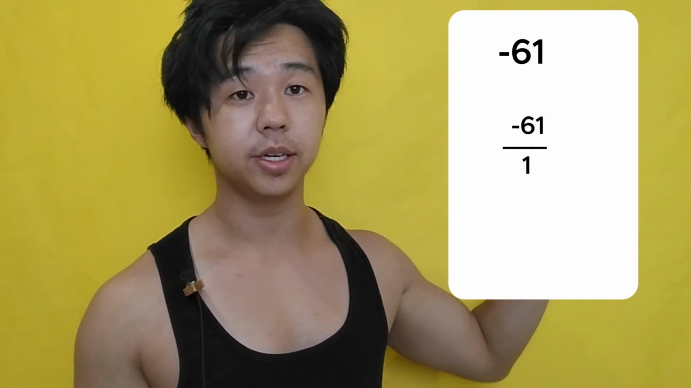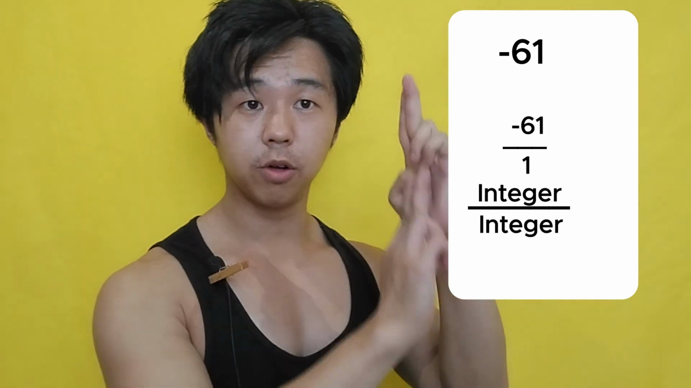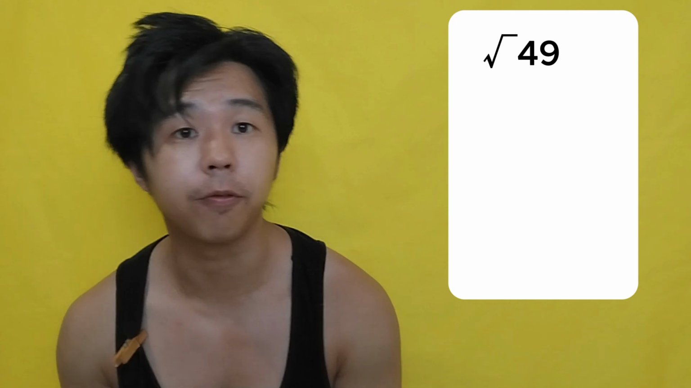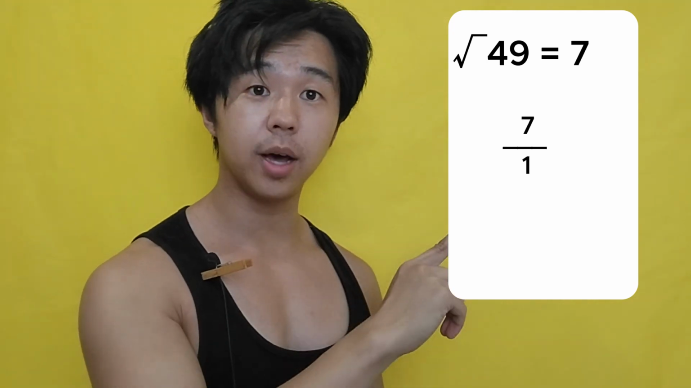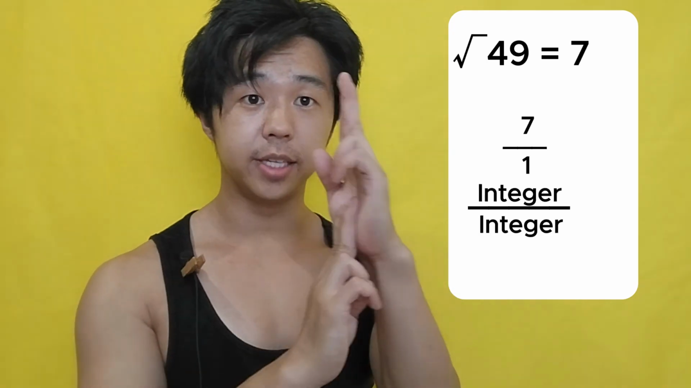Minus 61. Minus 61 in its fraction form is minus 61 over 1, integer over integer, rational. Square root of 49. It's a square root over 1, right? No. Square root of 49 is a perfect square, which equals 7. 7 over 1, integer over integer, rational.